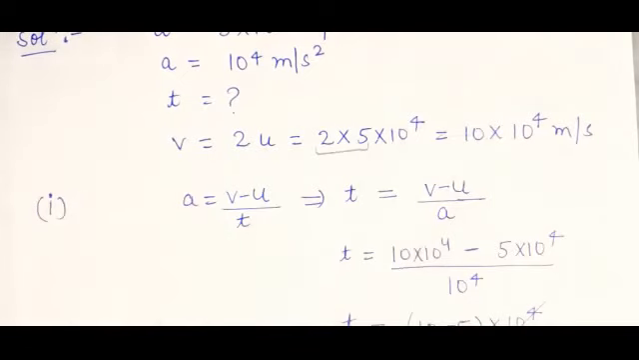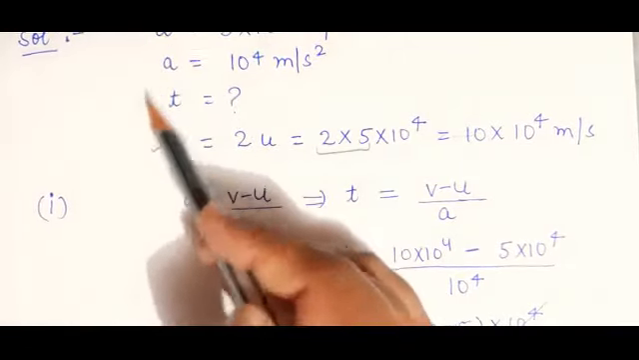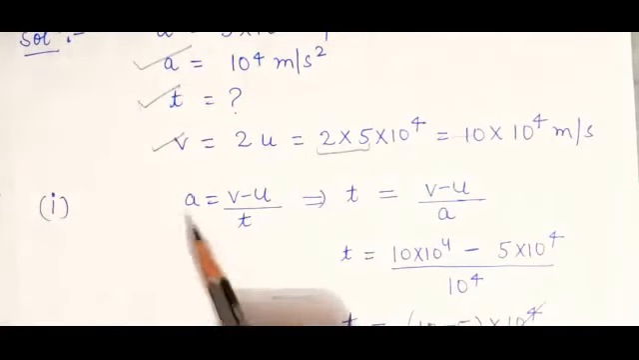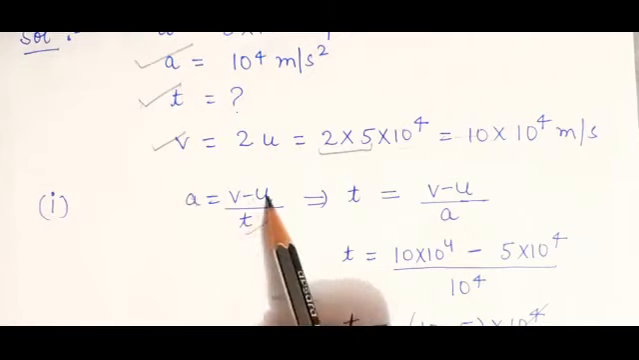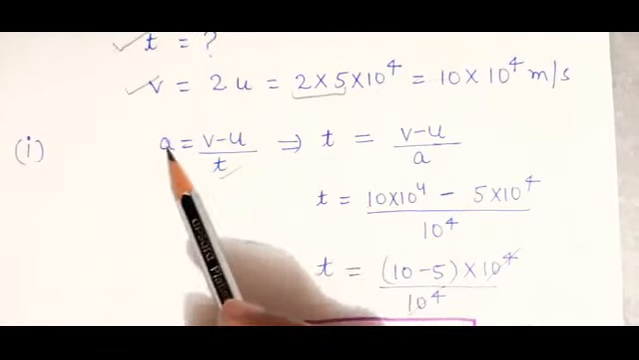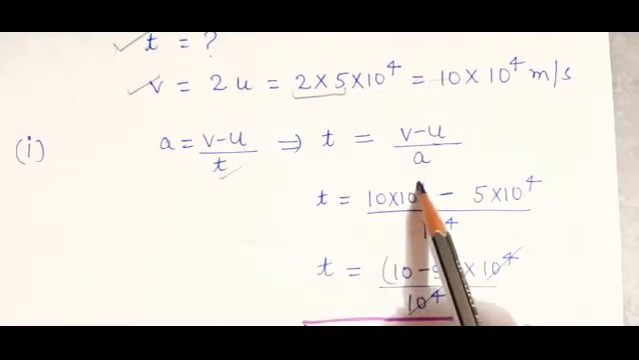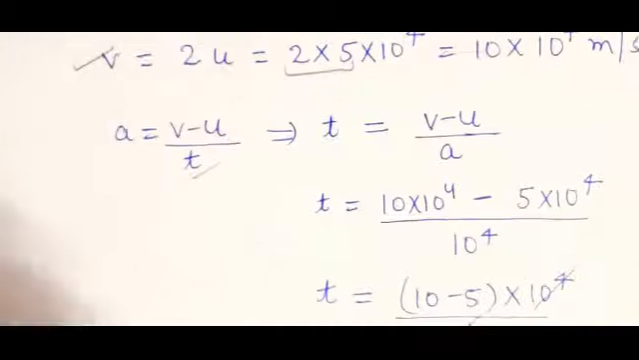Now you need to calculate time. Final velocity we know. Initial we know. Time we need to calculate. Acceleration we know. So which formula will you apply? Apply the formula of acceleration, that is v minus u upon t. From this equation, calculate time because we are given these three things. So time is t equals v minus u divided by a. What is v? 10 into 10 raised to power 4 minus 5 into 10 raised to power 4, divided by acceleration, which is given as 10 raised to power 4.